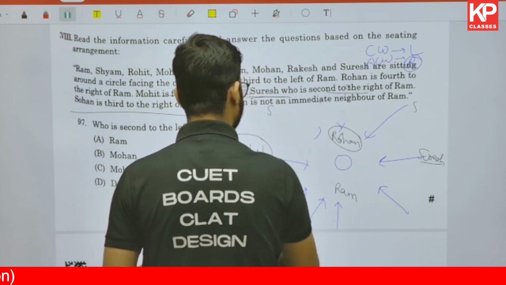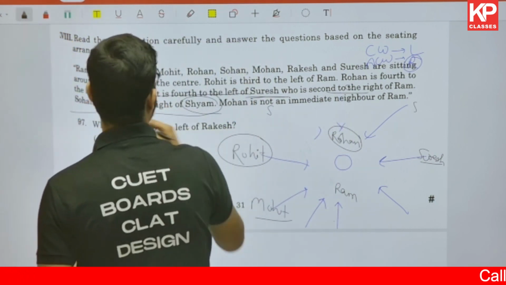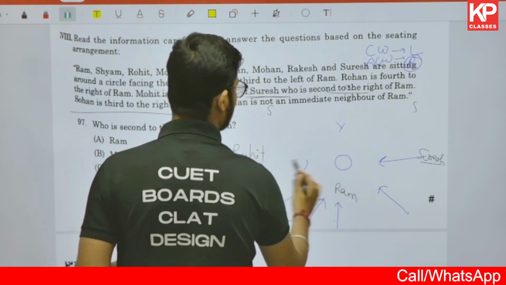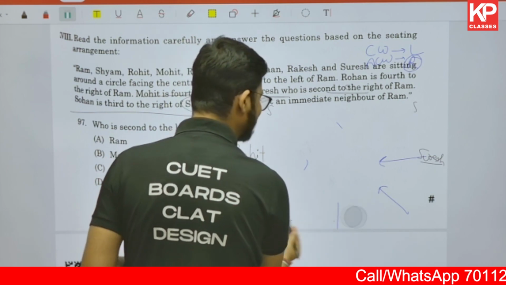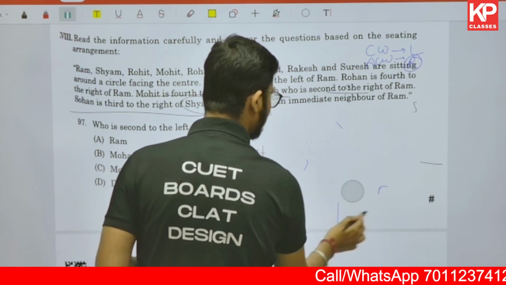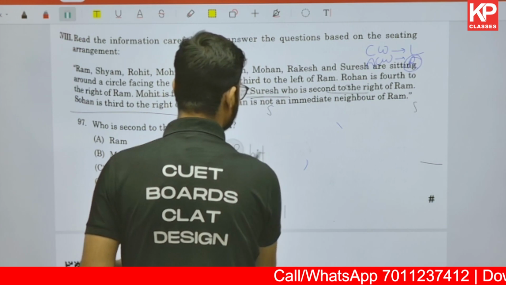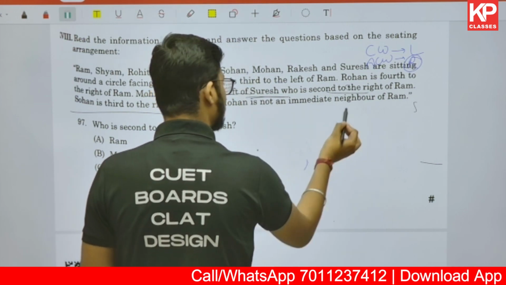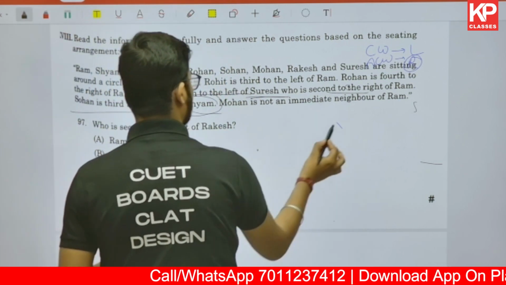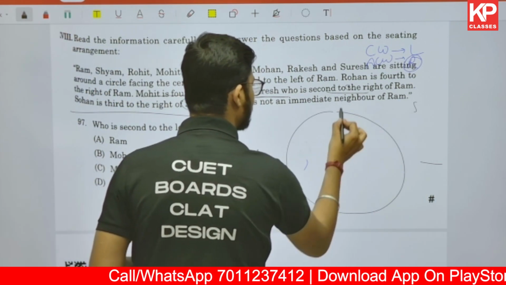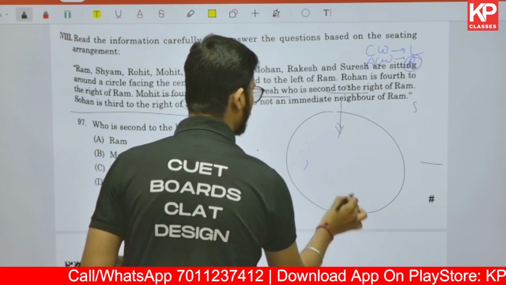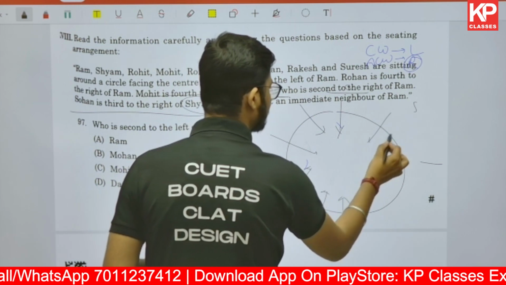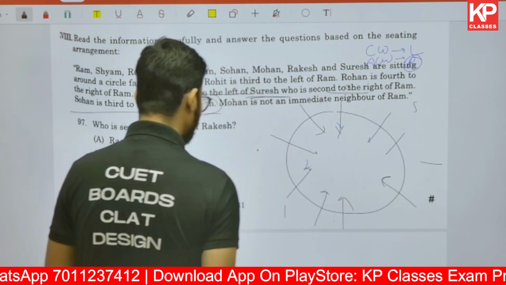Just give me a second. Now I again need to make that. The only mistake that we committed was that I couldn't see that Rohan is already at that place. So I hope this is clear to all of you. Rohan was already there. So in making the figures for questions like this, it becomes very easy. I'll make this again. Total how many people are there? One, two, four on the one side and three on the other side. And that is how we are completing it.